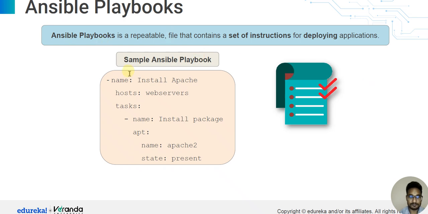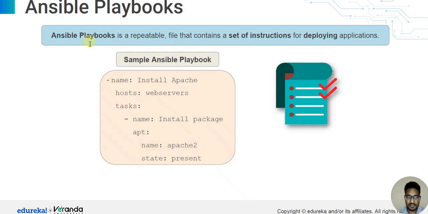Ansible playbook. An Ansible playbook is a reusable file that contains a set of instructions for deploying an application. A simple Ansible playbook: name, hyphen, तो Ansible हमारा hyphen पे काम करता है, and hyphen name install Apache, hosts web servers, tasks, and फिर hyphen name install Apache, apt name Apache2 and state present.